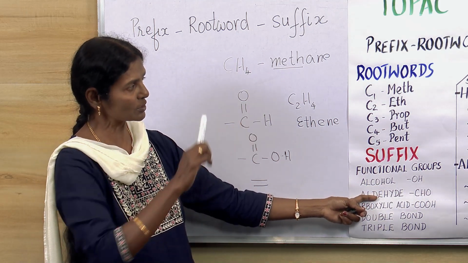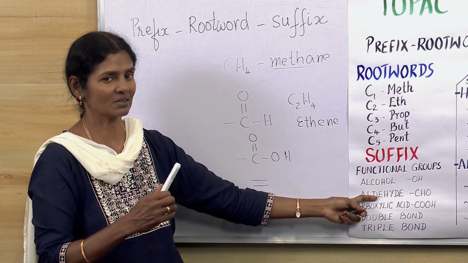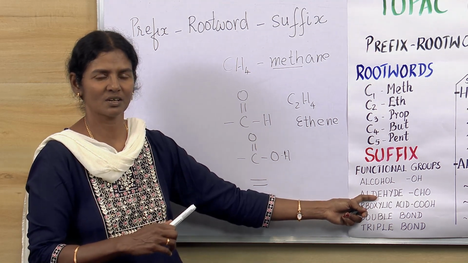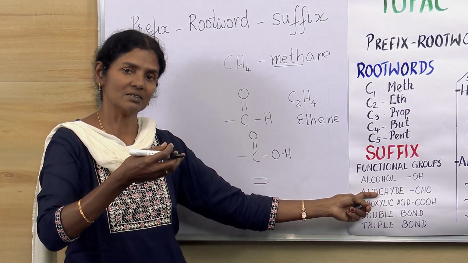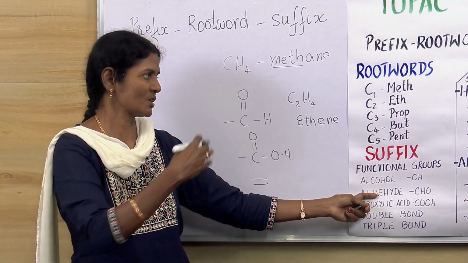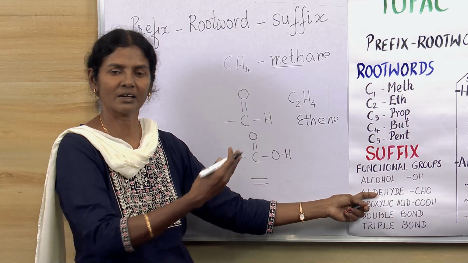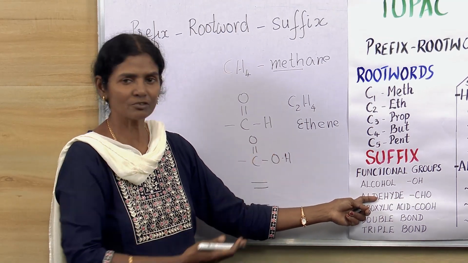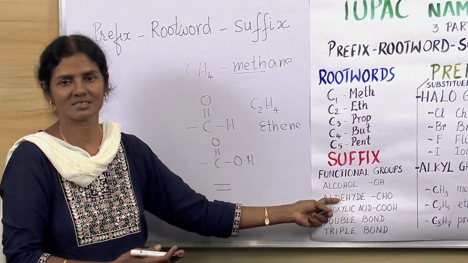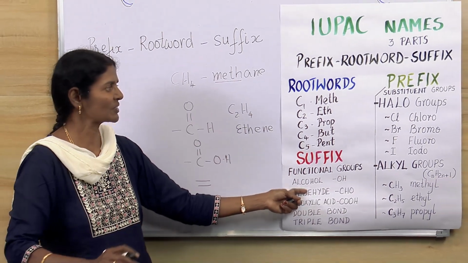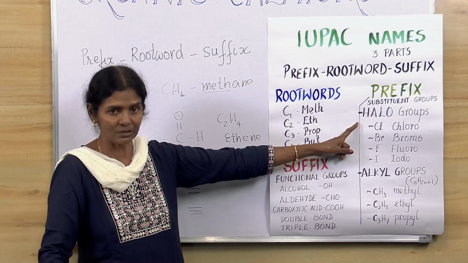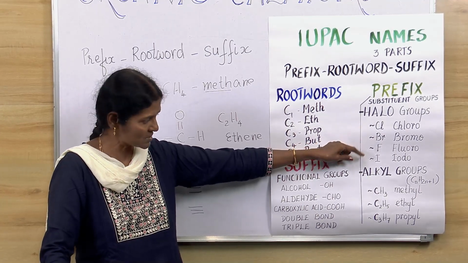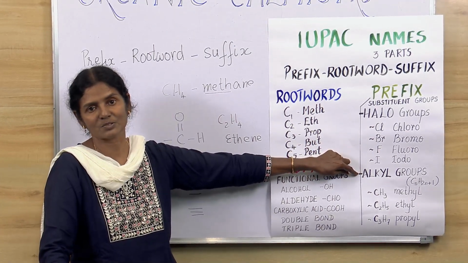Now we move on to the prefix. Those are called the substituent groups. What do you mean by substituent groups? In the place of hydrogen, we substitute with these groups. And again, we have very few for us to learn in this syllabus. Okay. Now you go to 2 types of groups. One is the halogen groups or the halo groups and the alkyl groups.